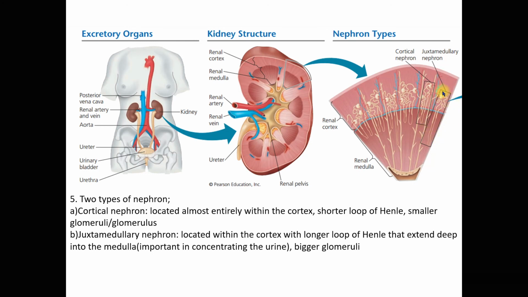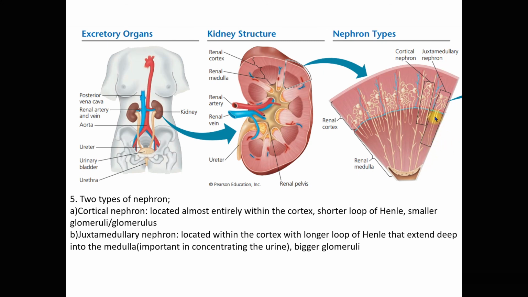Now a closer look at the juxtamedullary nephron. This nephron is located within the cortex, with a longer loop of Henle that extends deep into the medulla. You can see the renal medulla here, with the long extension of the loop of Henle from the juxtamedullary nephron. This is important in concentrating the urine.